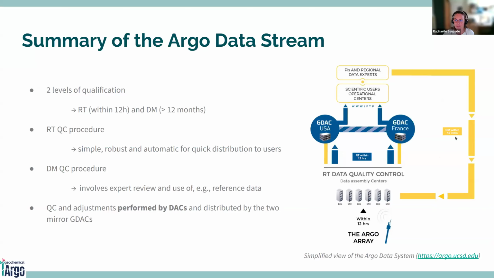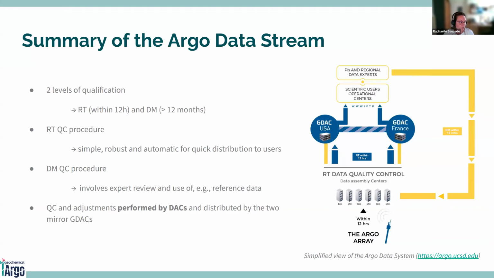So here you have a schematic of this Argo data stream. As you know, Argo is an international program that uses a global array of profiling floats to collect the data in the ocean. And all these floats send their data within 12 hours to different regional data assembly centers that we call DACs.